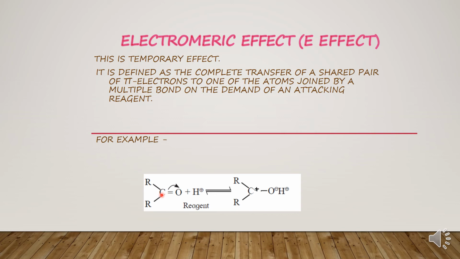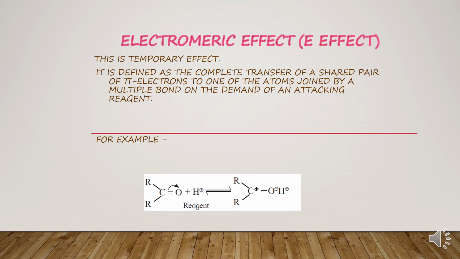This happens because the attacking reagent is poking this substrate, and because of the shifting of pi electrons, the atoms acquire charge. Children, this is the temporary effect. As soon as I remove the attacking reagent from the substrate, this effect will vanish and the bond will be restructured.